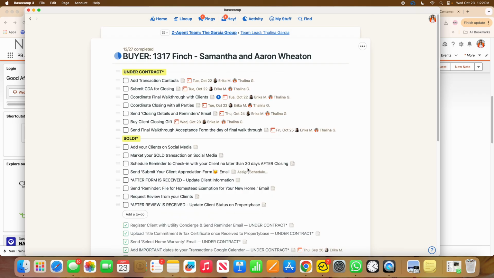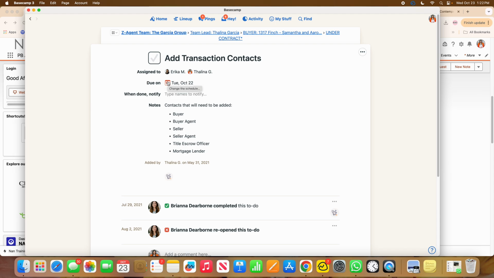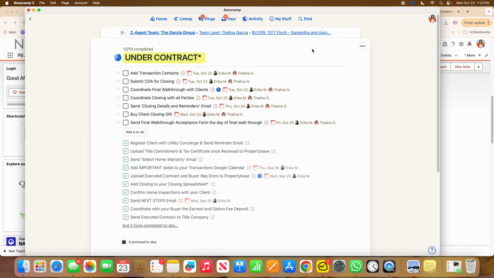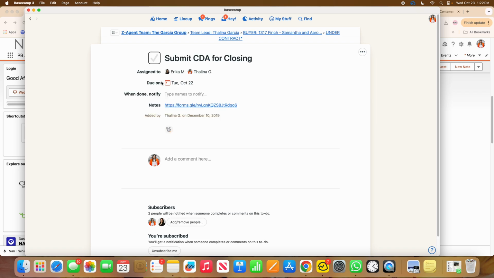So we did it for Samantha and Aaron. This would go into add transaction contacts and then submit CDA for closing. So typically whenever we get a contract, we do add the transaction contacts up front. But in this case, we did it all together so you can see how it goes. But you would be adding all of these contacts into the system. And then when we submit the CDA for closing, that is the video that we just saw.